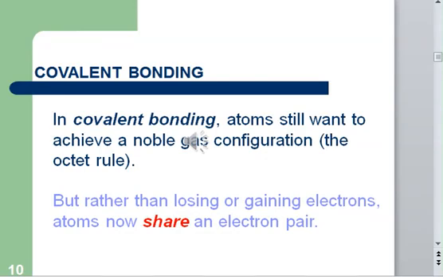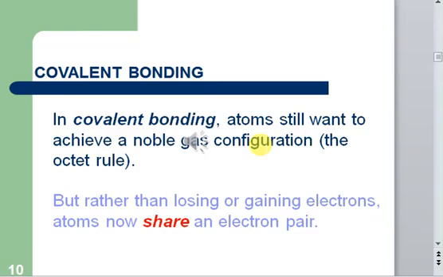So in covalent bonds, atoms still want to achieve a noble gas configuration. That means they have to complete the outermost shell, because by completing the outermost shell, they will have a decrease in potential energy, and the decrease in potential energy will lead to stability. But they achieve the noble gas configuration through some other way.